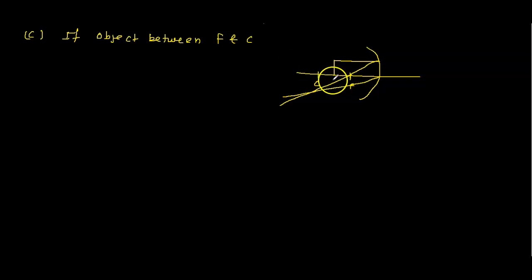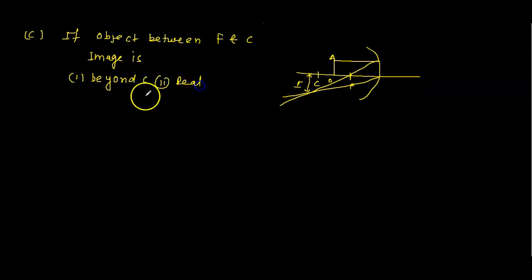O and A is the object, and the image forms here. So if the object is placed between C and F, the image is beyond C, real, inverted, and larger than the object.